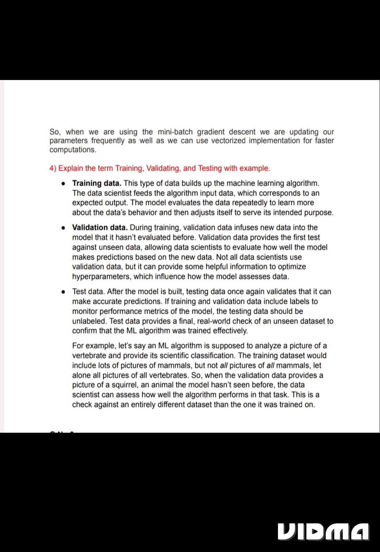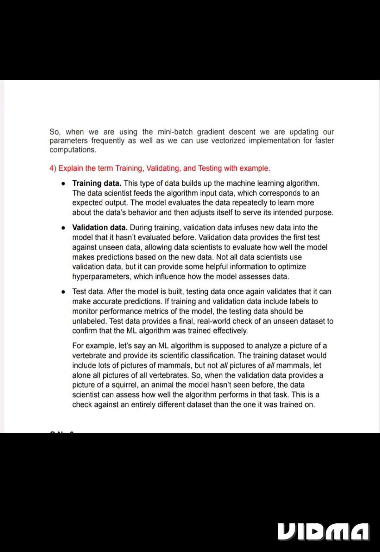After the model is built, testing data once again validates that it can make accurate predictions. If training and validation data include labels to monitor performance metrics of the model, the testing data should be unlabeled. Test data provides a final, real-world check of an unseen dataset to confirm that the machine learning algorithm was trained effectively.